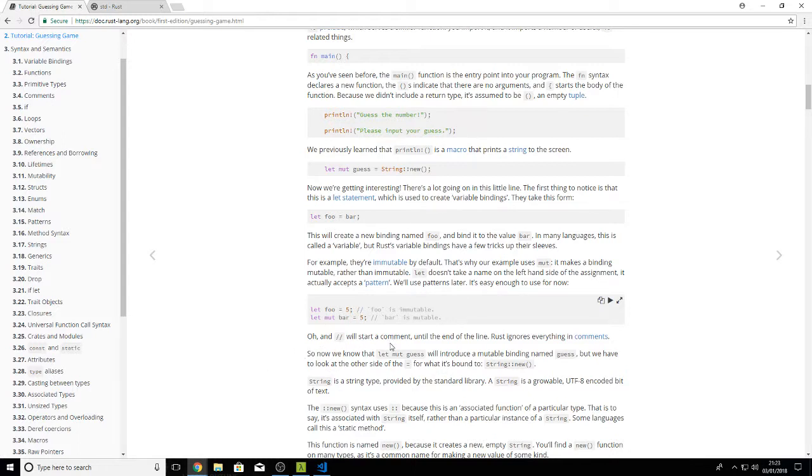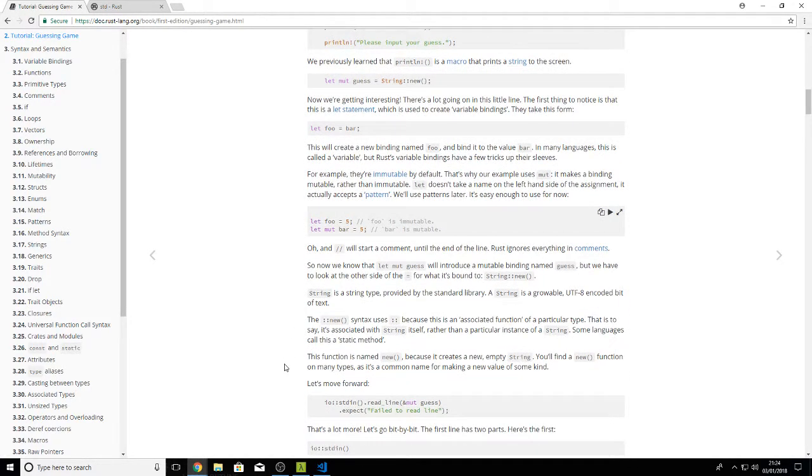// is a comment, and it basically works the same way as C++ comments. Rust ignores everything in comments. So now that we know let mut guess, we'll introduce a mutable binding named guess.